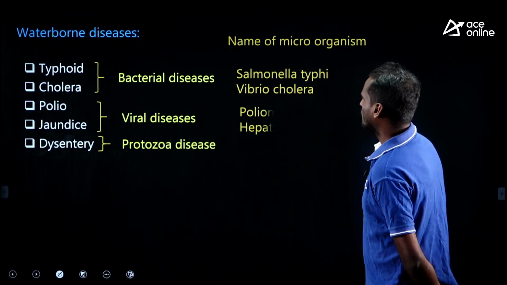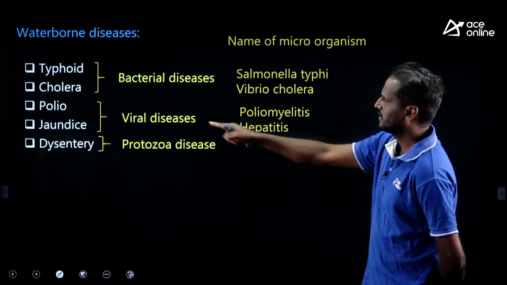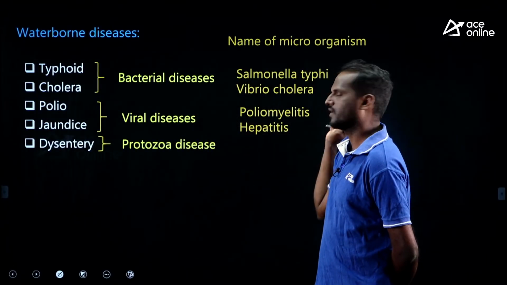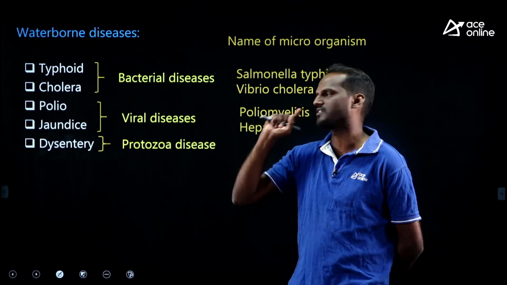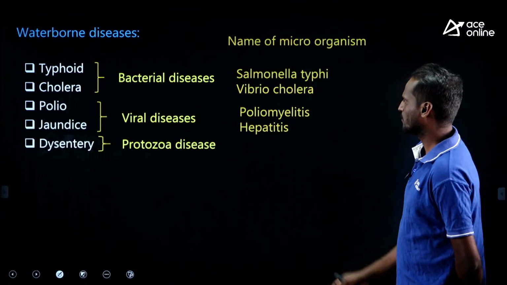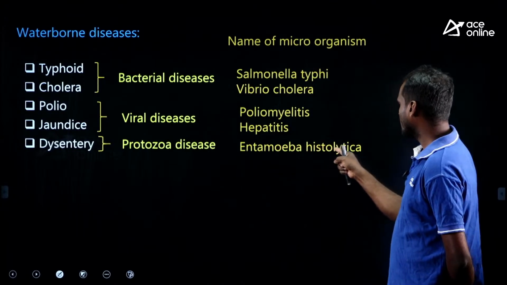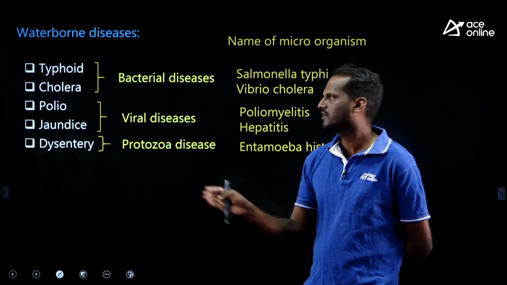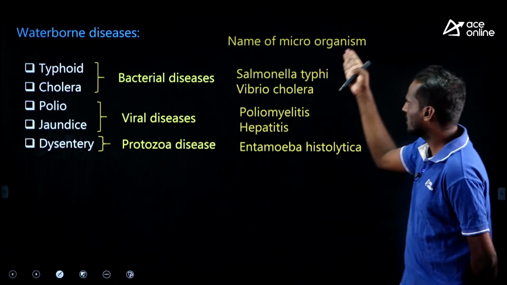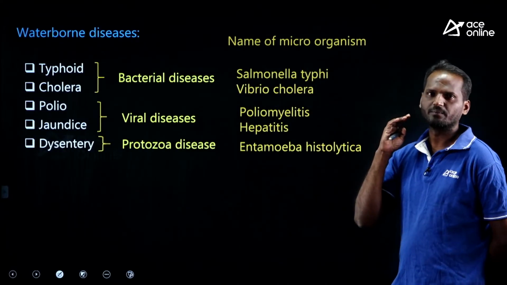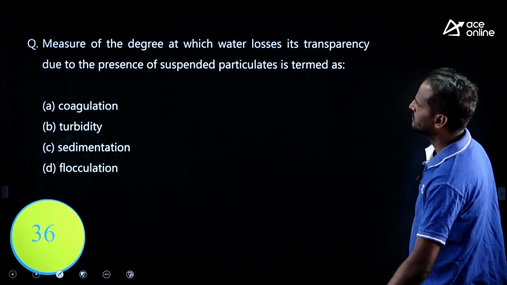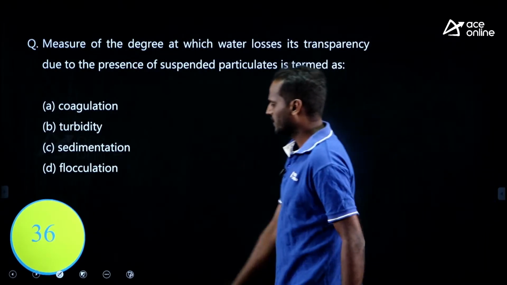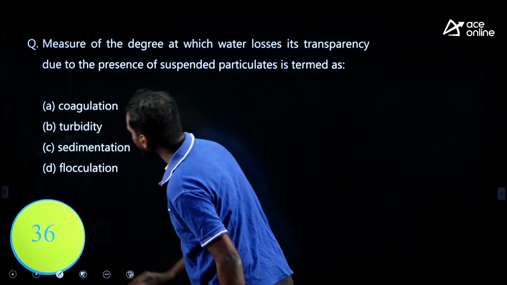Polio is by poliomyelitis virus, jaundice is by hepatitis virus, right? What about dysentery? The protozoa is Entamoeba histolytica. Very important waterborne diseases. Try to recall and revise quickly, right? Important things. Okay, next.